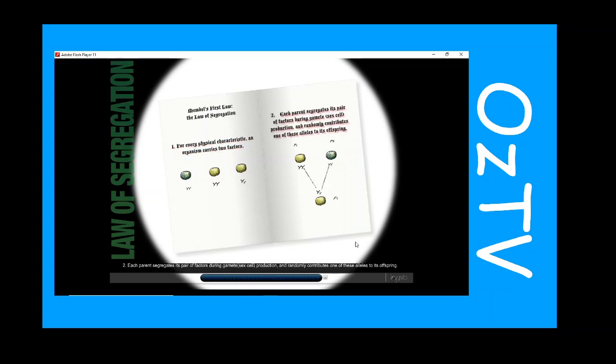2. Each parent segregates its pair of factors during gamete sex cell production, and randomly contributes one of these alleles to its offspring. Over the last century and a half, the reliability in this law has been rigorously tested with many organisms, and it still holds true as a basic underlying premise of genetics. You have now completed this lesson.